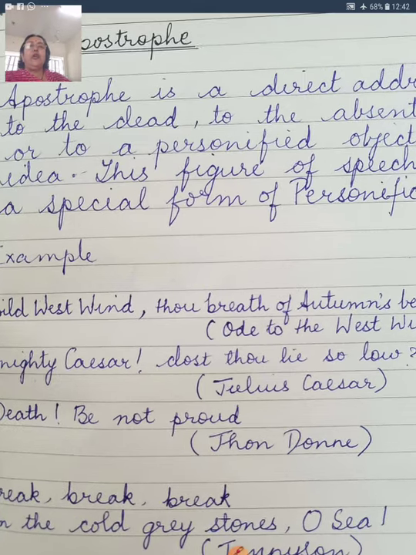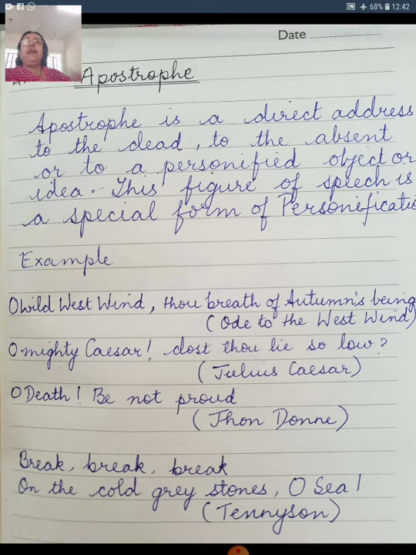What is an apostrophe? Apostrophe is a direct address to any dead or any object or any person to whom the poet wants to address with deep emotions. Let me read out what I have written for you. The definition: apostrophe is a direct address to the dead, to the absent, or to a personified object or idea.